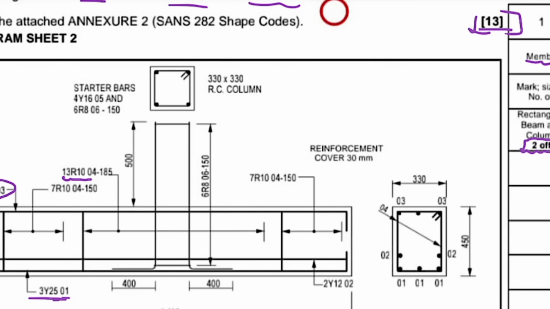As you can see, it has a Y, so it's high yield deformed steel bar, and then it is 25 millimeters diameter, and its mark is 1. So it's going to fall under this column here as 1. And then the type and the size, I am going to show you guys in the following video.